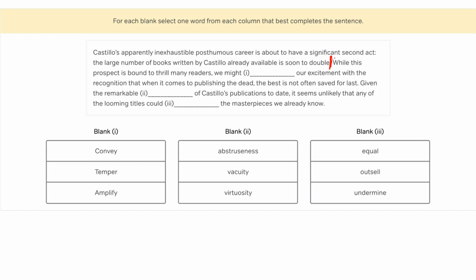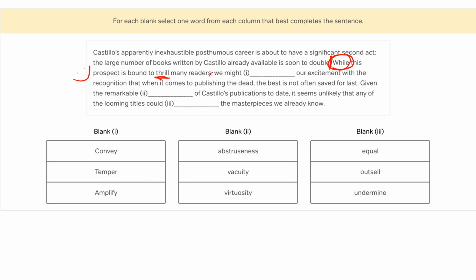Moving on to our second sentence. First word, while. Okay, now this is an important word, especially because we're in a sentence that has a blank in it. This word while indicates that there's going to be a switch in this sentence. So there's going to be a first part of the sentence that then is opposite or switches into the second part of the sentence. So we're going to be looking out for what this first part of the sentence is about, so then we can switch it going into the second half. All right. While this prospect is bound to thrill many readers. Okay, so thrill, that's a really exciting word. So this first part of the sentence, feeling really good.